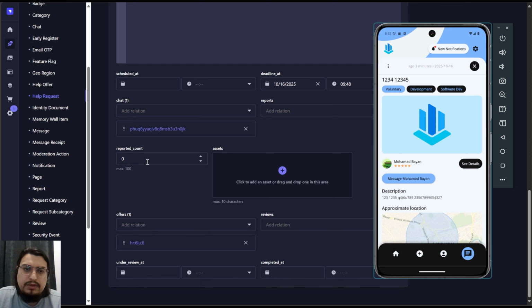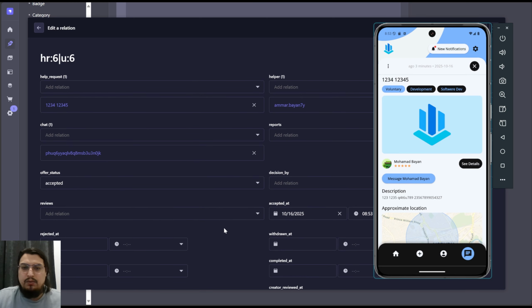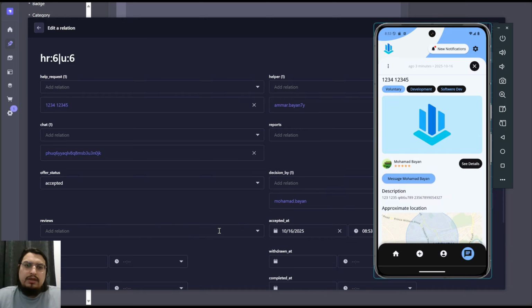This is the offer. It created a new offer because the person who talked to this guy is called a help offerer, let's say. So they automatically create help offers, and when the user doesn't really send, it's in a pending state because the creator of this request didn't really talk to them.